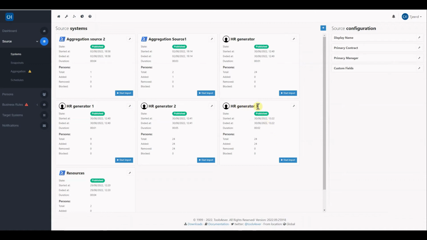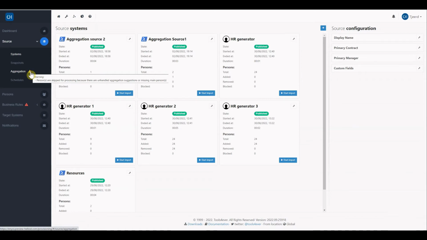We already imported the source data of this system, and after the import was published successfully, you could see that the aggregation is showing an exclamation mark. This indicates that there are some unhandled actions based on the aggregation config, or some persons are missing main persons.